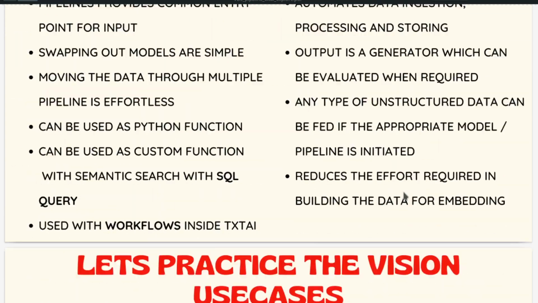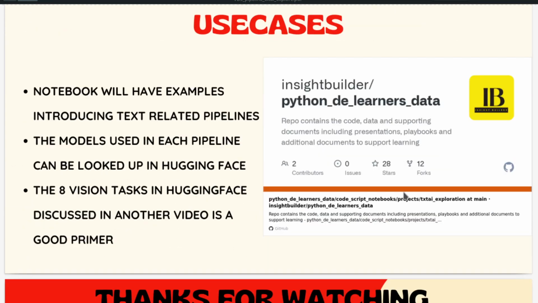And as I always say, use this notebook and start practicing these pipelines, because once you practice, it becomes more intuitive. Once you see the objects and the data in action, data in flow, it becomes very clear how the data is getting converted.